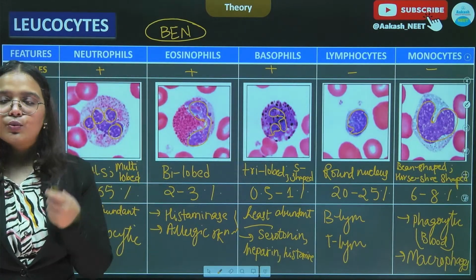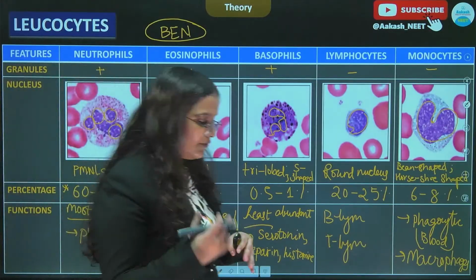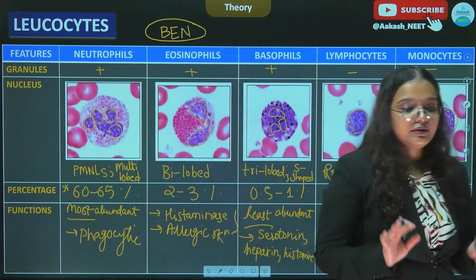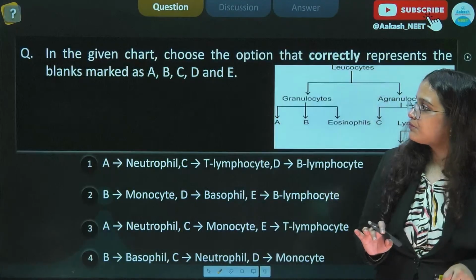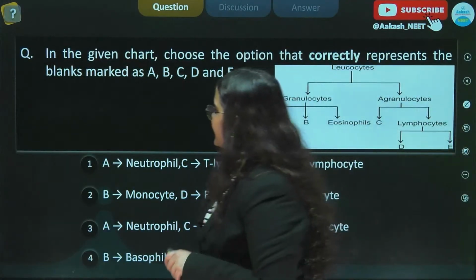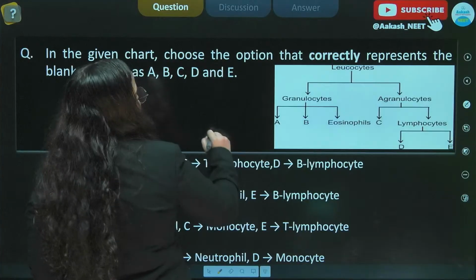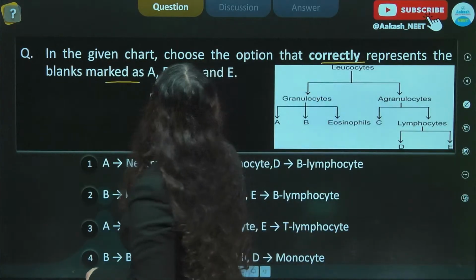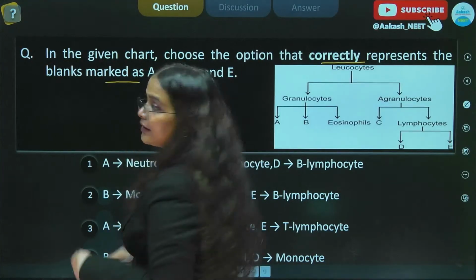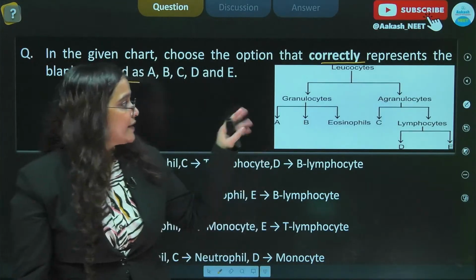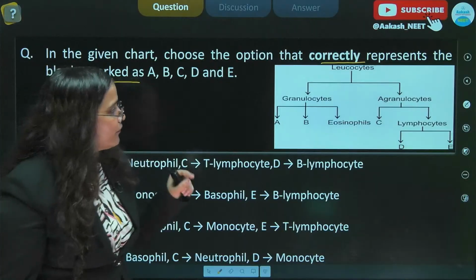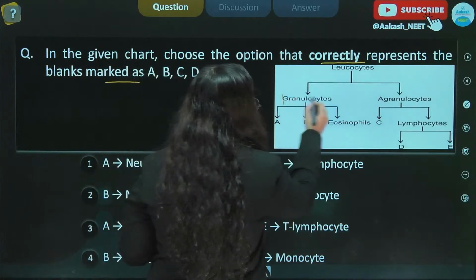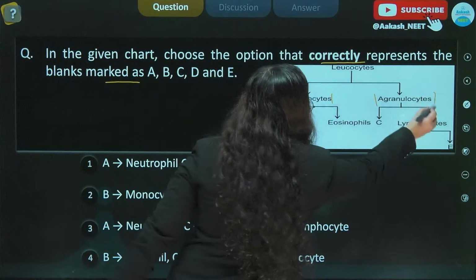Now let us quickly solve questions so that we can remember it in a better way. All right. So here the question states, in the given chart, choose the option that correctly represents the blanks marked as A, B, C, D and E. So here we can see that the division is given for leukocytes, and we have the granulocytes and the agranulocytes.